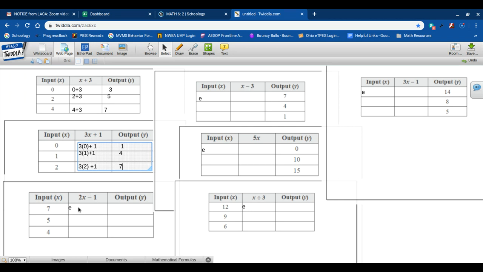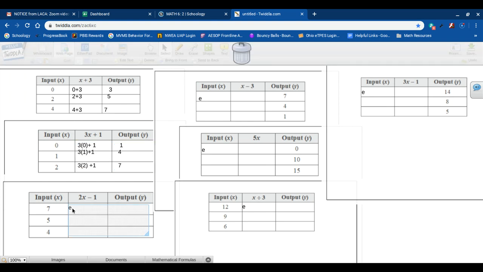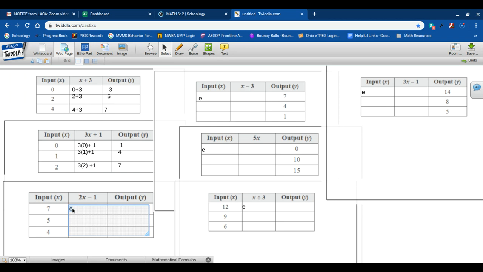All right, we've got another one down here. My new function rule is 2x minus 1. So I'm going to do 2 times x minus 1. I'm going to take 2 times my input, or my x value, which is 7, minus 1. So 2 times 7 is 14, minus 1 is 13. Then I'm going to do my function rule, 2 times x, which is 5, minus 1. So 2 times 5 is 10, minus 1 is 9. Okay, and then I'm going to use my function rule again, 2 times x being 4, minus 1. So 2 times 4 is 8, minus 1 is 7.